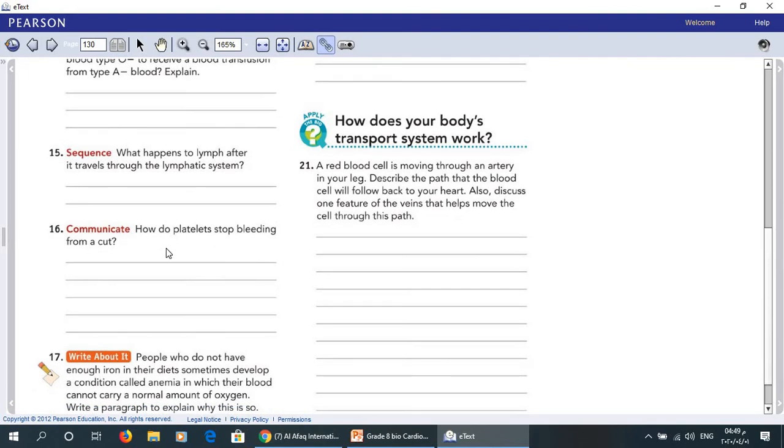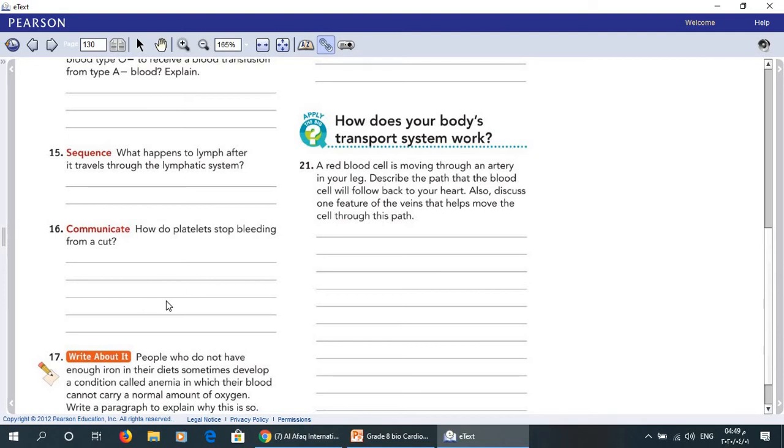Number 16. How do platelets stop bleeding from a cut? Platelets collect at the cut and stick to the vessel.